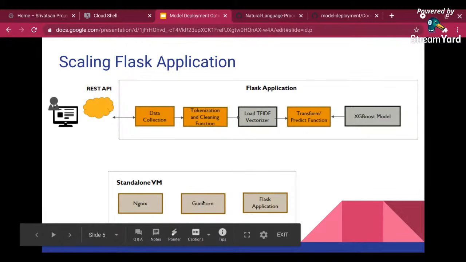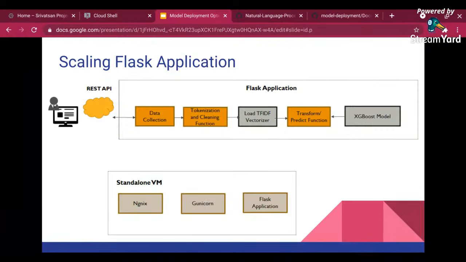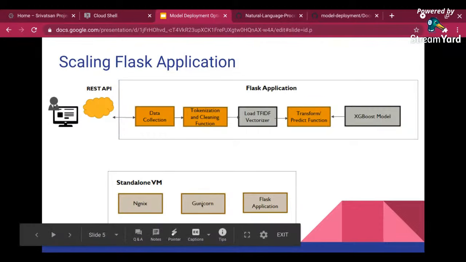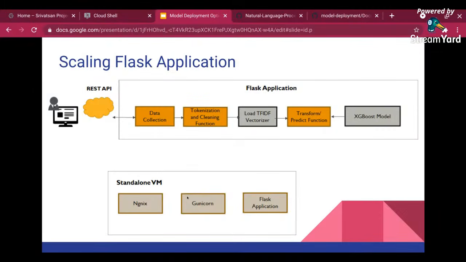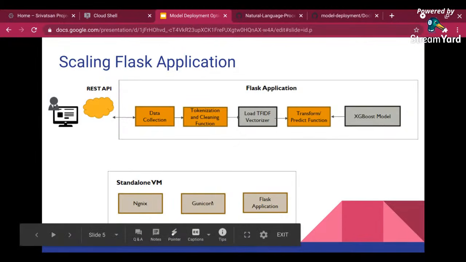Right now, GUnicorn is one part of it. But again, with GUnicorn, you can create multiple workers and multiple threads to scale it. You might sometimes want a secure connection. How can you do that? That's where Nginx comes into play. You can have a reverse proxy setting as your customer facing URL, and that can internally call GUnicorn and the Flask application.